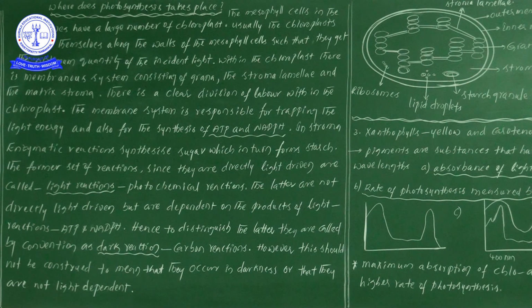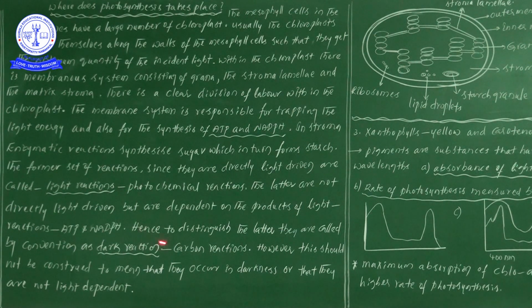So what is the point we are understanding now? Light reaction is dependent on the light. That's why we have given it the name light reaction, or photochemical reactions. Photo means light. Photochemical reactions means the chemical reactions which occur in the presence of light. Now finally, which ones are synthesized? ATP as well as NADPH are synthesized. Now these ATP and NADPH are utilized in the stroma for the process of dark reaction.